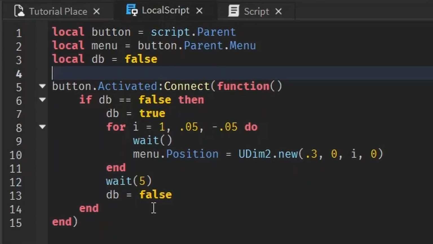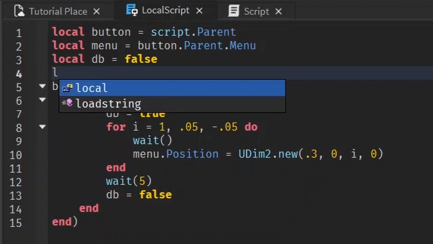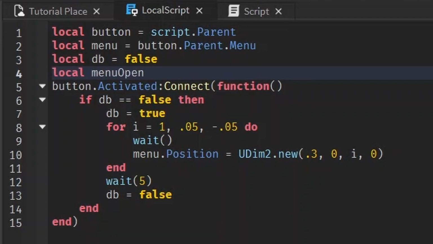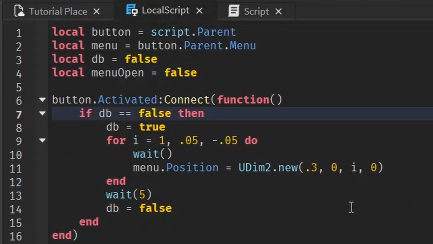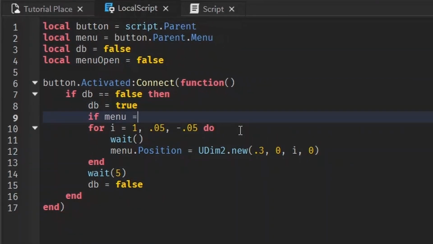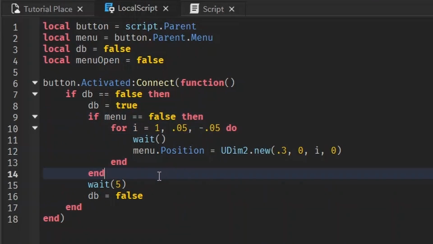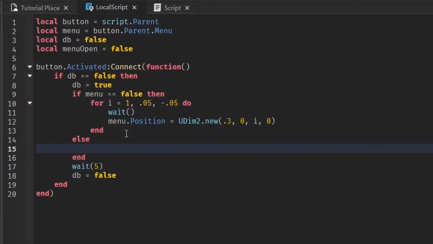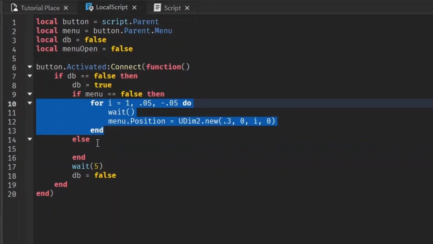If you also wanted it to go back down, you could just make another variable, menu open. We start off with the menu not open, so let's set that equal to false. And then if the debounce is false, then we can check if the menu is not open. Then we want to run this line of code, this for loop, so that it opens it. Else, this will take into account if the menu is open. We want to do the opposite of this.